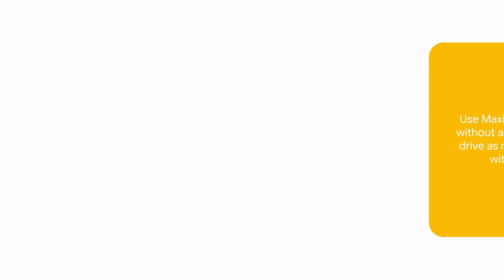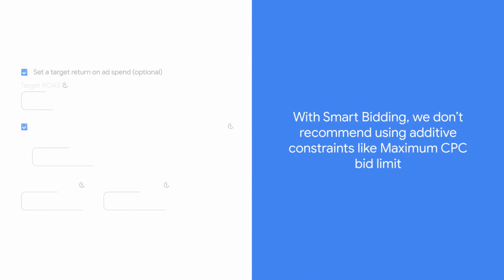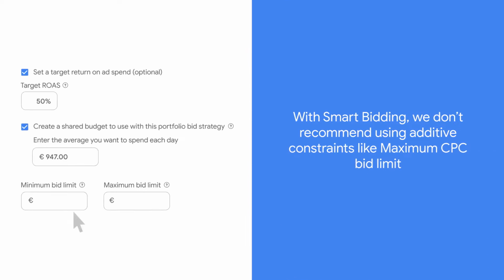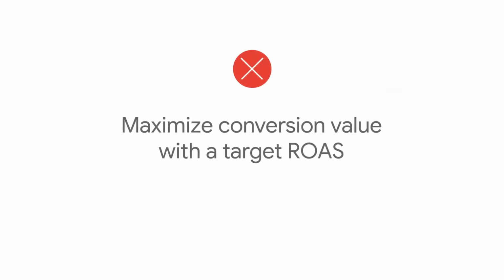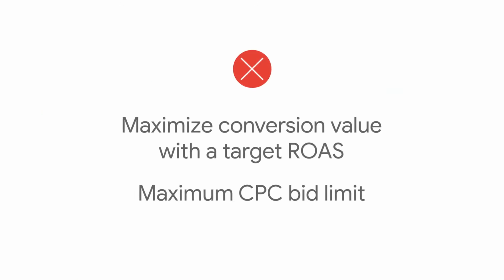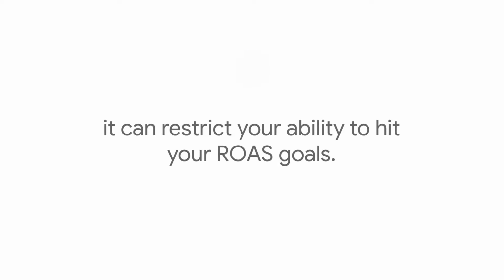set budget. With smart bidding, we don't recommend using additive constraints like maximum CPC bid limit. For example, if you're using maximize conversion value with a target ROAS, but also applying a maximum CPC bid limit, because it can restrict your ability to hit your ROAS goals.